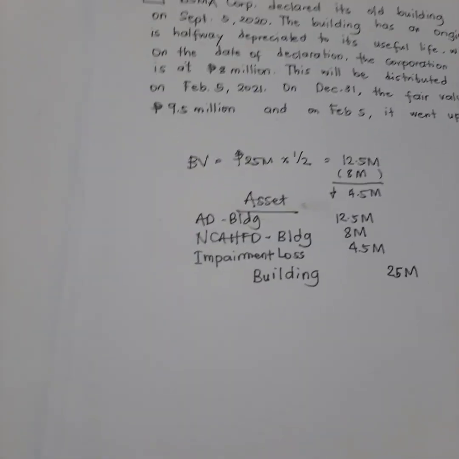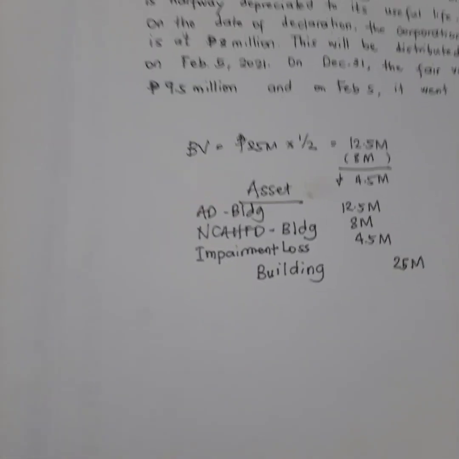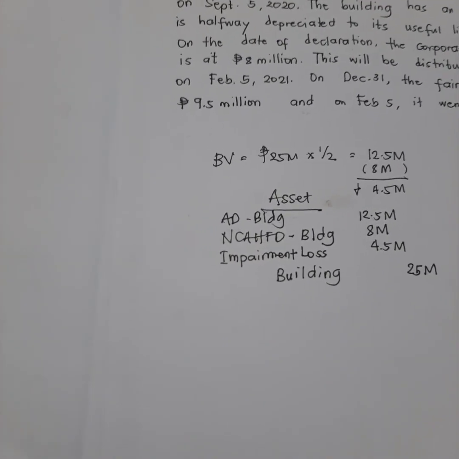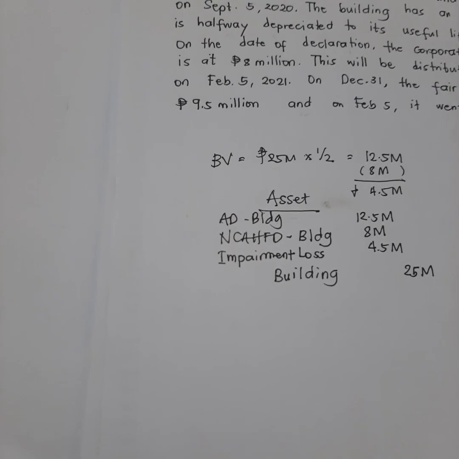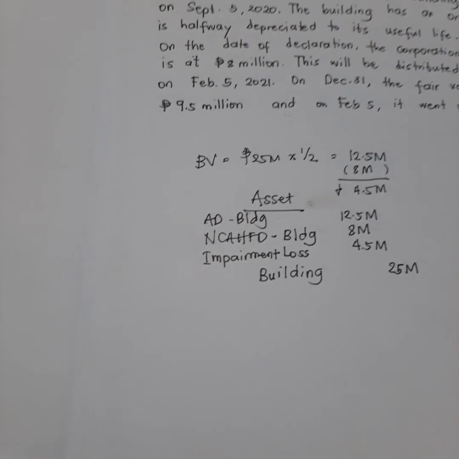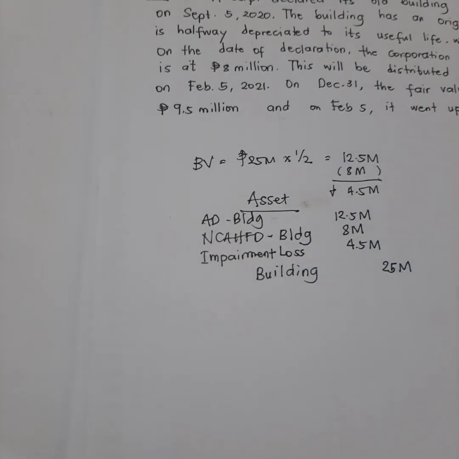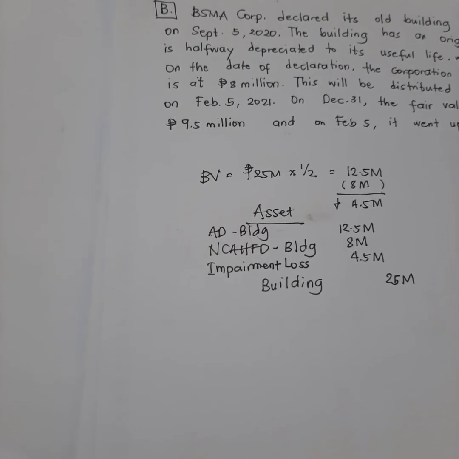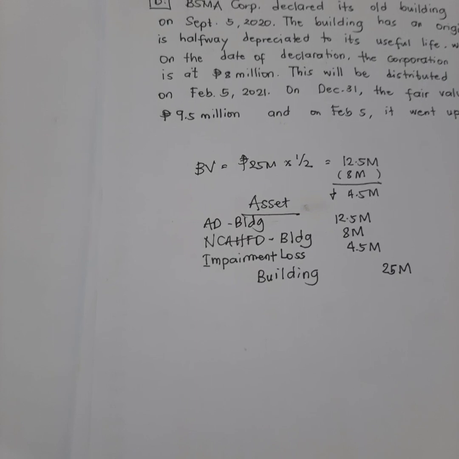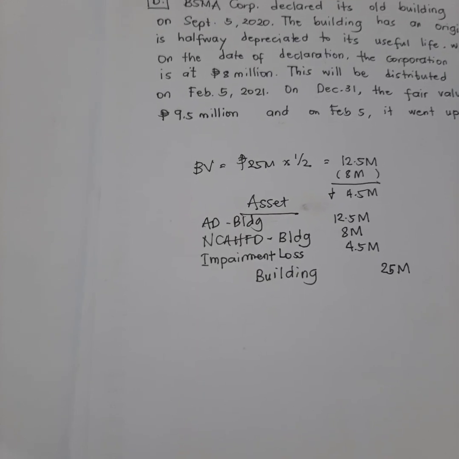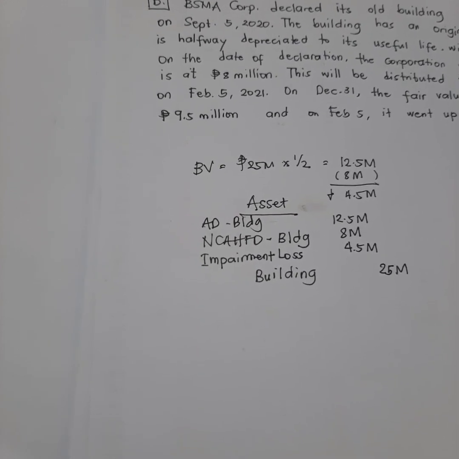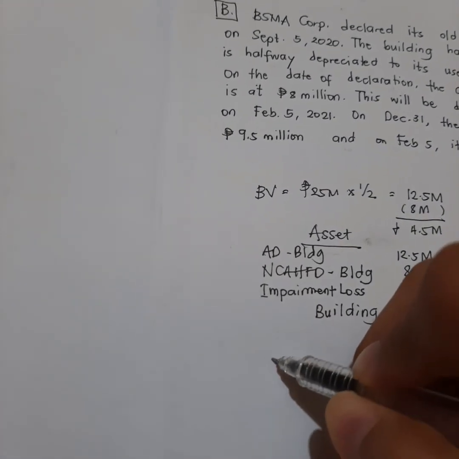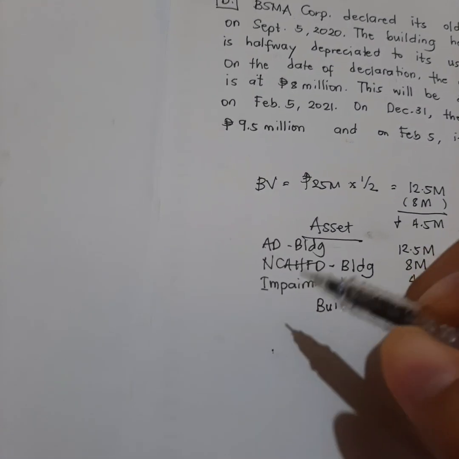Ang gagawin lang natin is, kumbaga, i-reverse lang natin yung impairment loss. Pero paano nga ba tayo nagre-reverse ng impairment loss? So, should we just simply credit this account impairment loss? So, magkano ba itinaas natin? Actually, di ba, 1.5 million. Okay? So, from 8 million, it became 9.5 million. So, what we should do here is to record impairment loss.